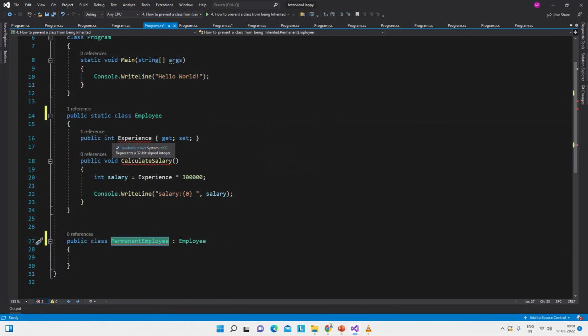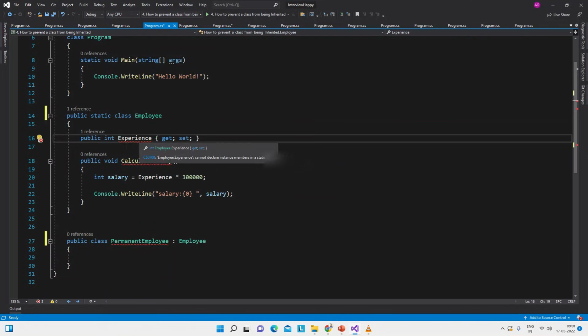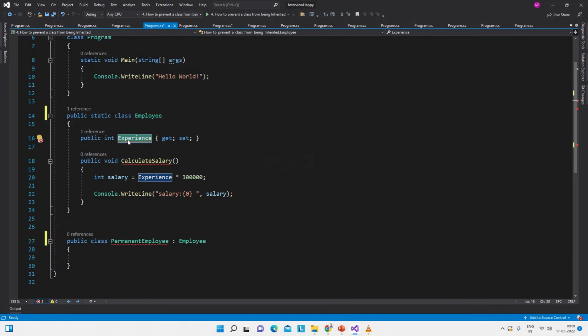But there is one problem with static. We have to mark all these properties and methods static also. So the one answer is the sealed keyword, and the second answer can be static, but then all members of the class should be static only. So this is the answer of this question.